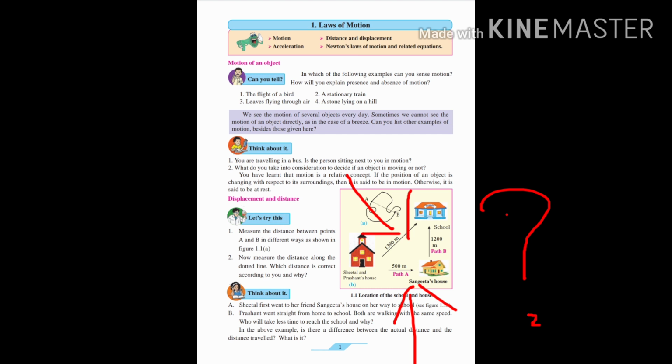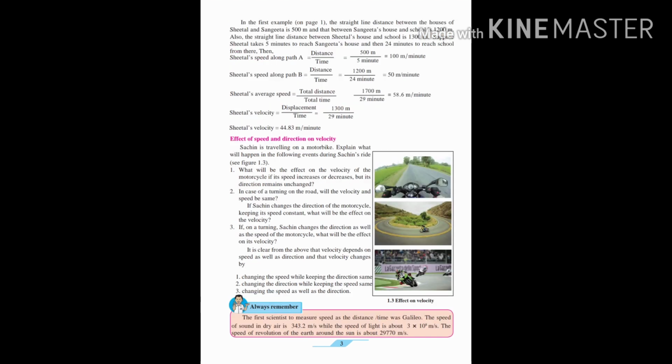So the velocity will be calculated by 1300 upon whatever time is taken by the boy, that is Prashant. Whereas whatever Sheetal has traveled, that is 500 plus 1200, 1700, upon whatever time she takes, will be taken for the speed calculation. So speed is distance traveled upon time and velocity is displacement upon time.